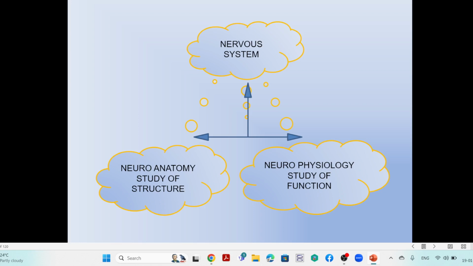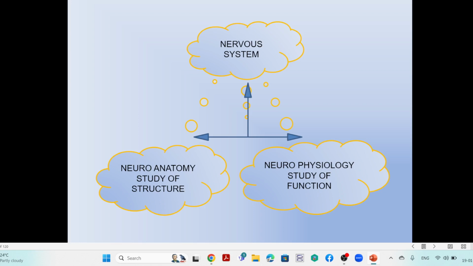Those activities may be external or internal, whatever it may be, that controls the whole activities of the body. So that is why it is an important system and master system.